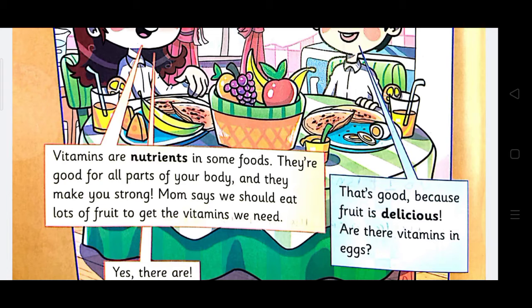Let's complete. Mom says we should eat lots of fruit to get the vitamins. We should eat. We will stop with the word should. Here we have the grammar of this unit, which is should.